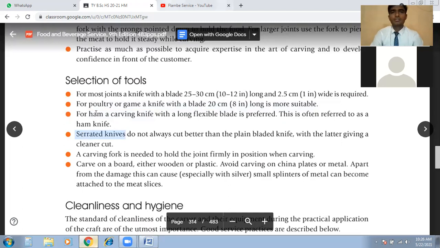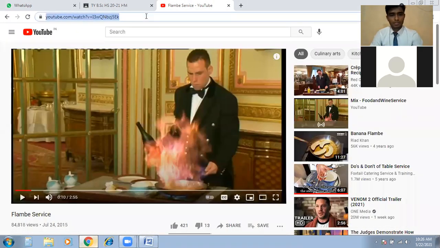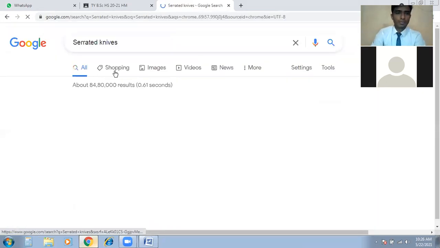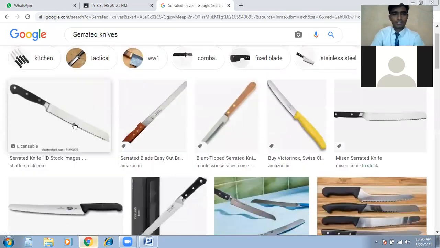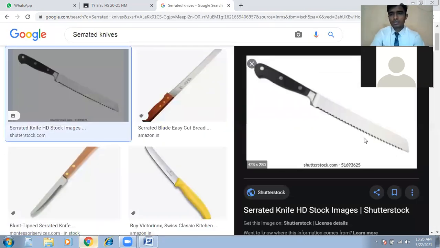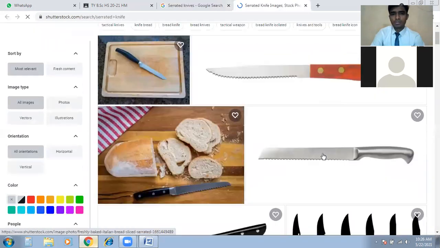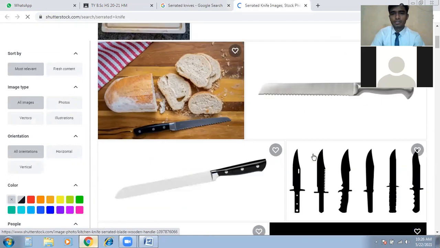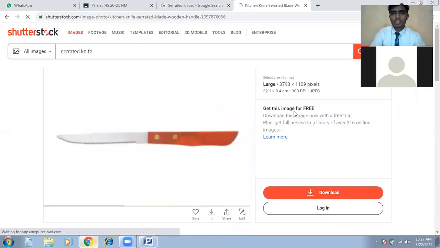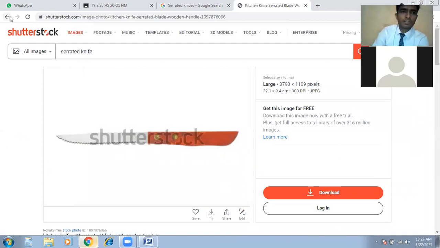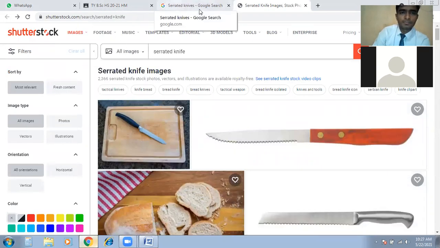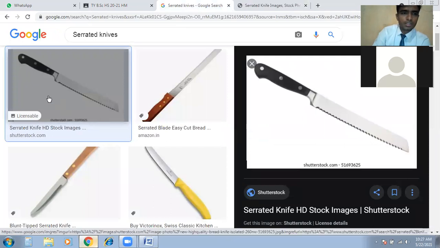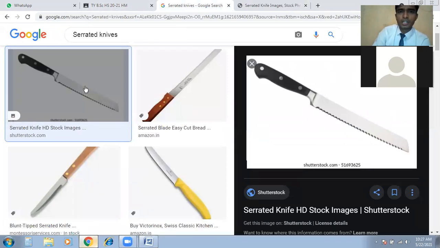You know the term serrated knife? Okay, so I will give you a photo. This is actually a knife with teeth, like forks. You have seen this photo. Yes, this is a serrated knife. You can see the blade which is quite jagged. That is not a plain knife. Now you understand the image. This knife is a serrated knife.